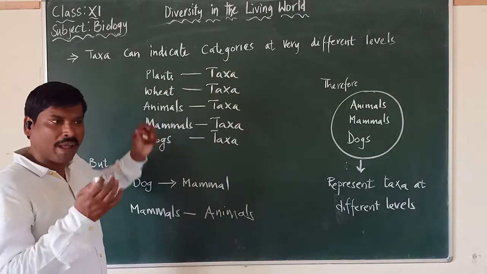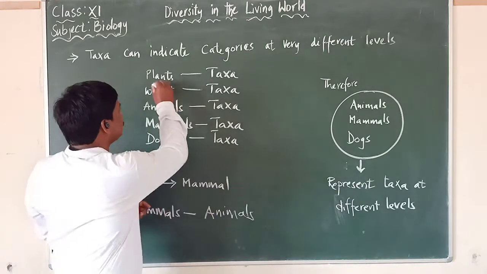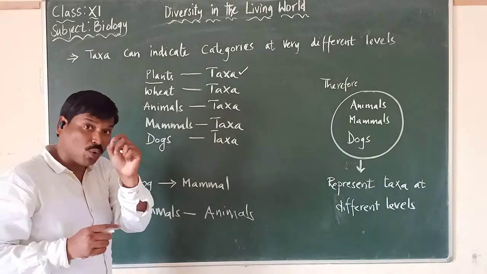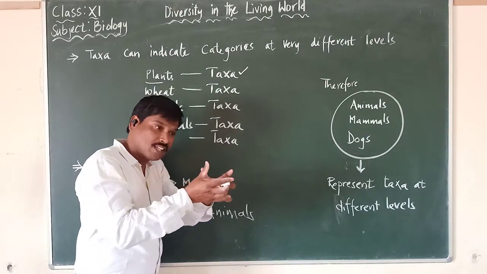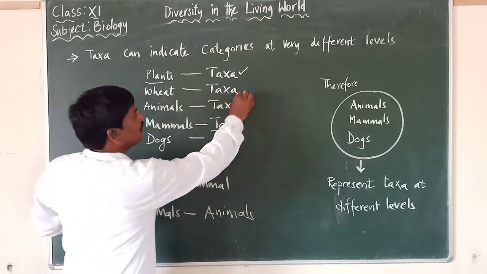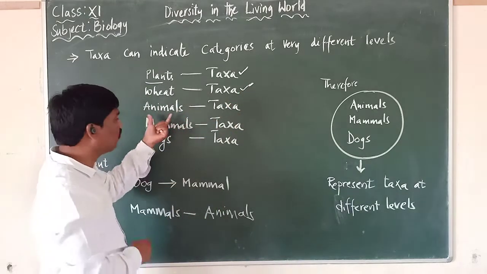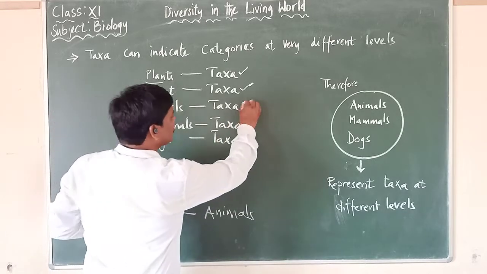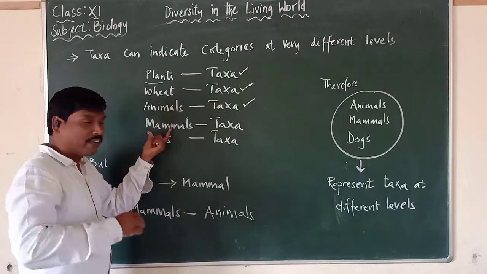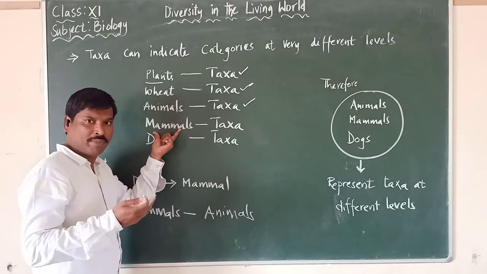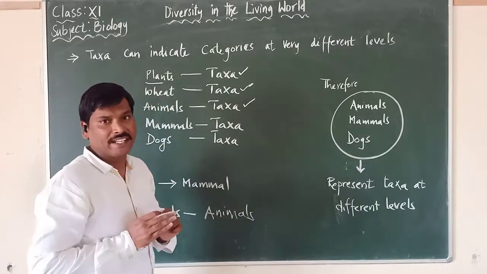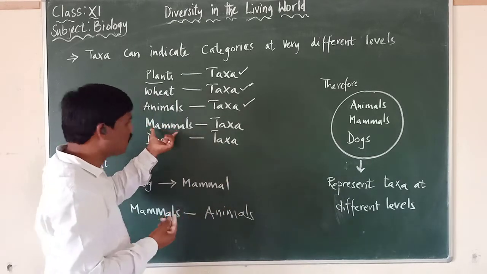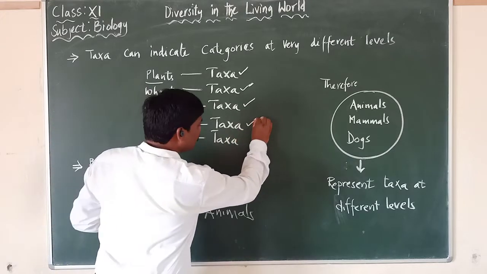Suppose you are taking plants. It is one category, so plants can be one taxa. If you are talking only about wheat plants, wheat is one category, so wheat is one taxa. All animals are one category, so we can call it one taxa. And within animals, we know that mammals will be there. Only mammals is one category. Category is nothing but one group. So mammals is called another taxa.